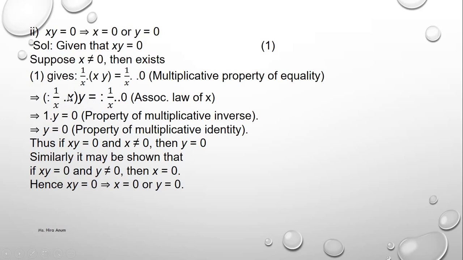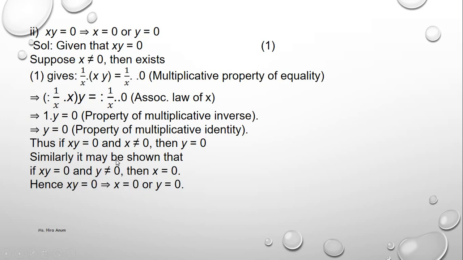They cancel each other, so 1 dot y equals 0. The property of multiplicative inverse holds. Multiplying 1 by y equals 0, and the multiplicative identity property holds. Thus xy equals 0, x not equal to 0, then y equals 0. Similarly, if we take y not equal to 0, then x equals 0. So x equals 0 or y equals 0.